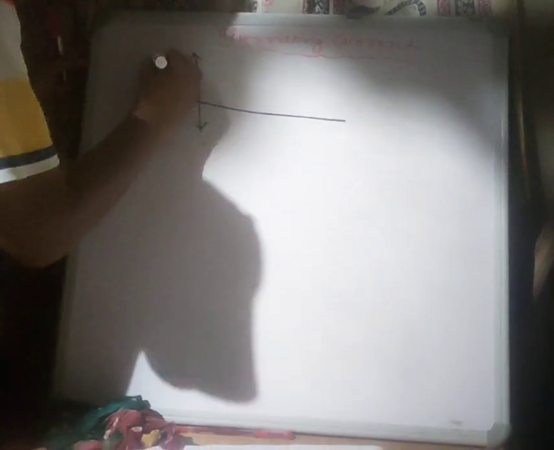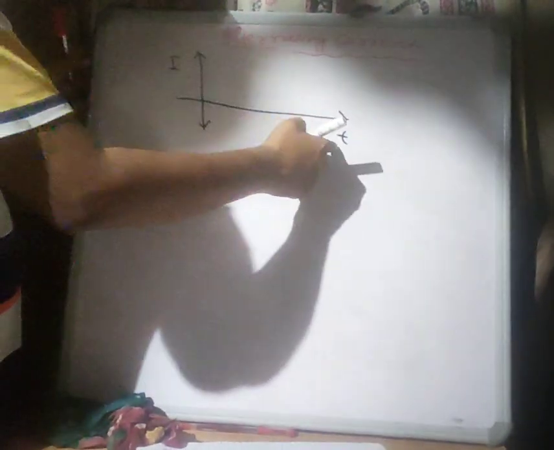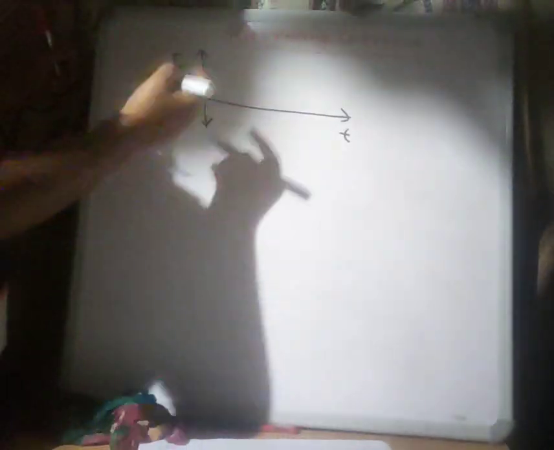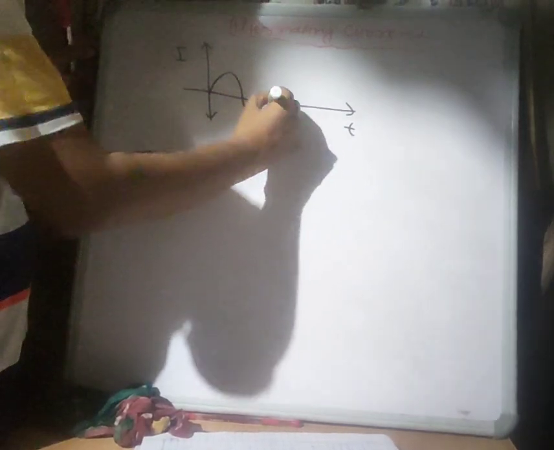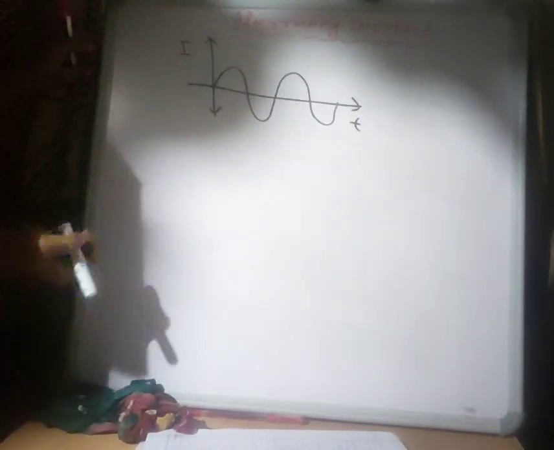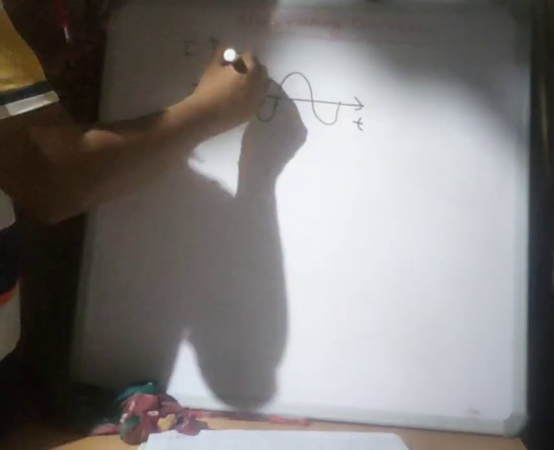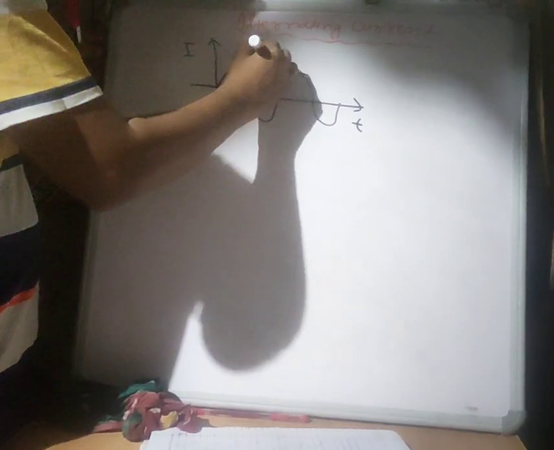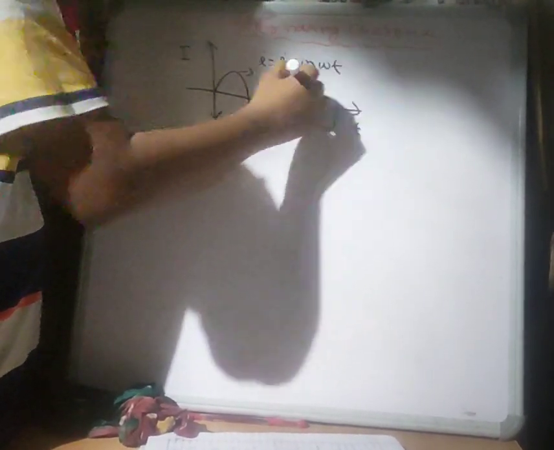Suppose this is the current axis and this is the time axis. If we represent alternating current on this graph, then we see that the graph of the current is of this type. This type of current is called alternating current because its value and direction change with time, and we can say that I equals I naught sine omega t. So alternating current or alternating voltage is sinusoidal in nature.